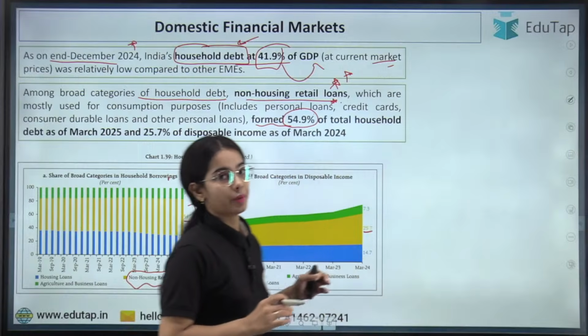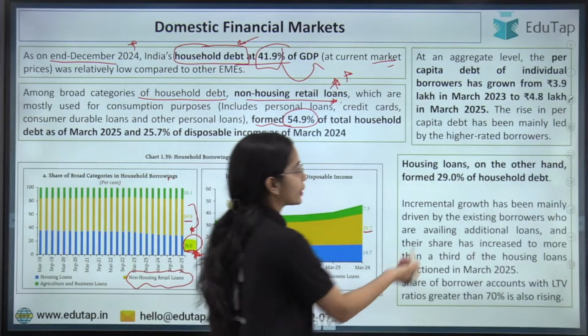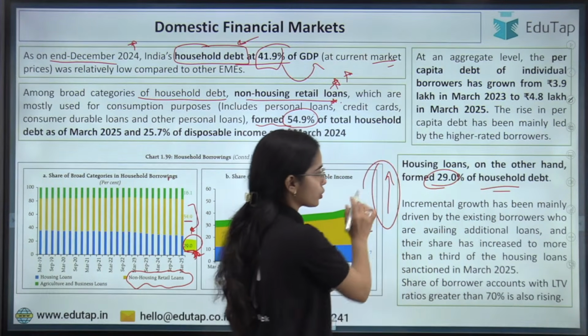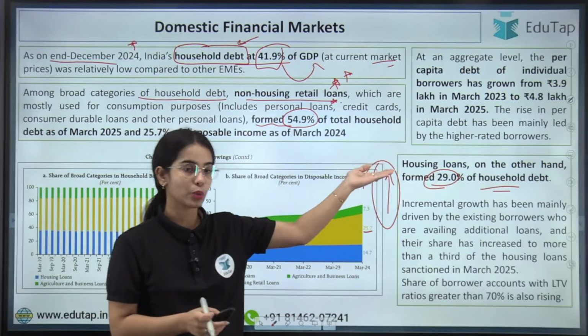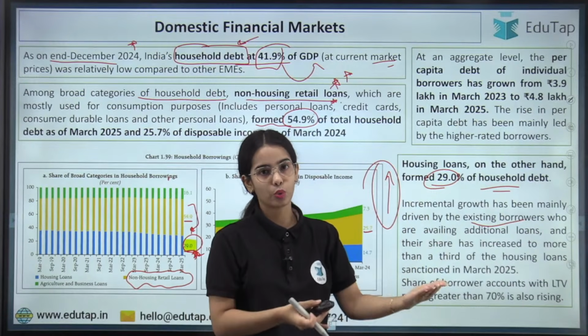Now coming to the next point, housing loans form 29% of the household debt. The increase that has happened in the housing loans was because of the existing borrowers that were taking additional loans.